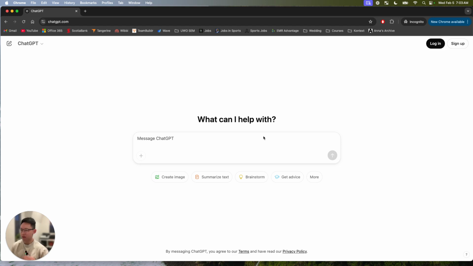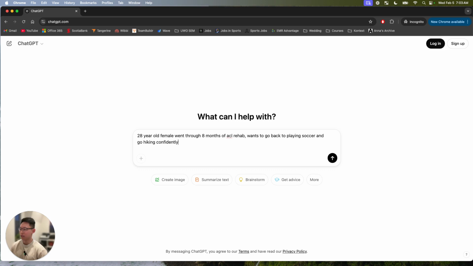So we're going to do this live. Keep in mind this ChatGPT has been reset, so my account is not attached to it, as you can see on the top right. So hopefully this is a brand new blank slate. Let's type in a typical case: 28-year-old female, went through 8 months of ACL rehab, wants to go back to playing soccer and go hiking confidently.